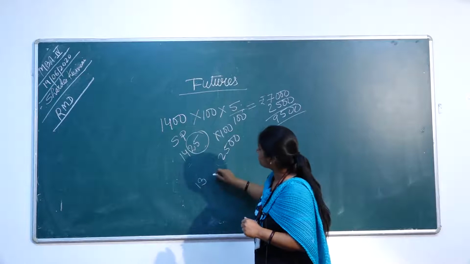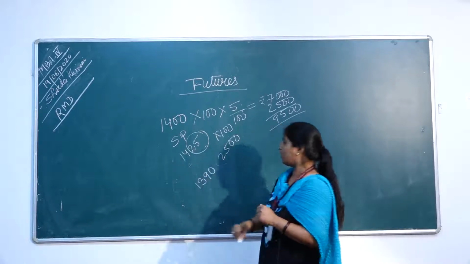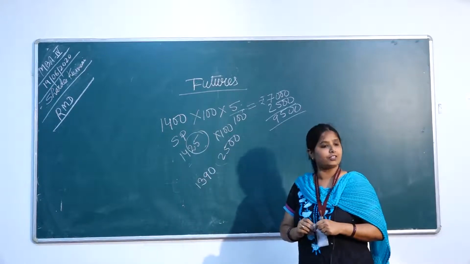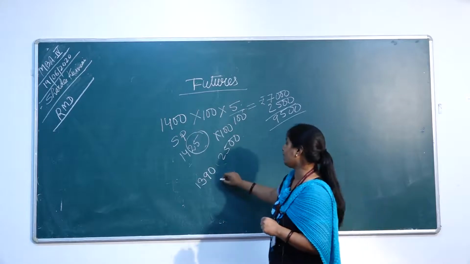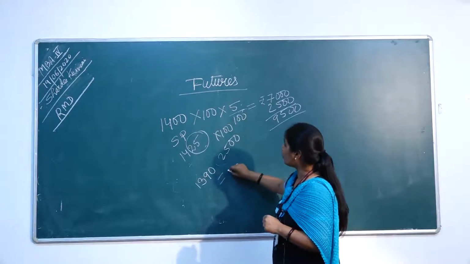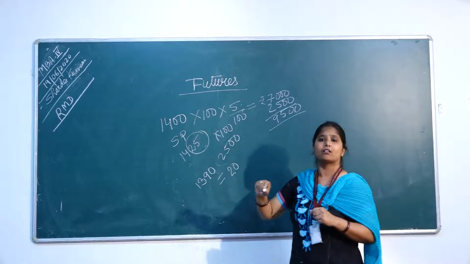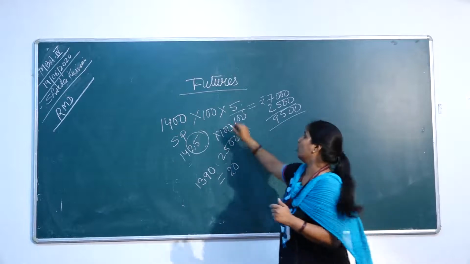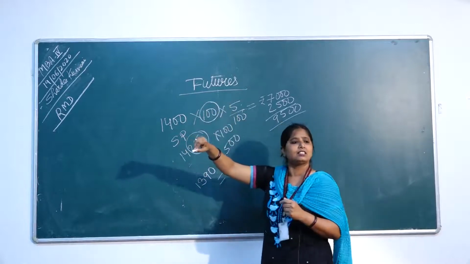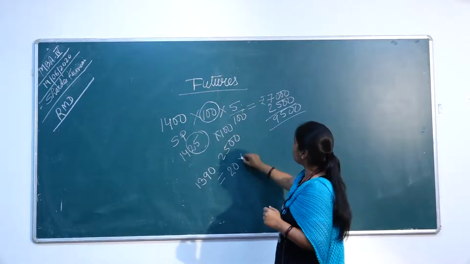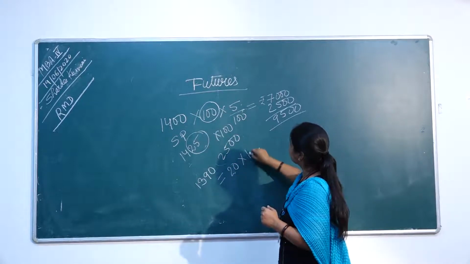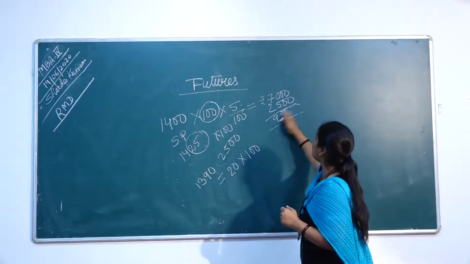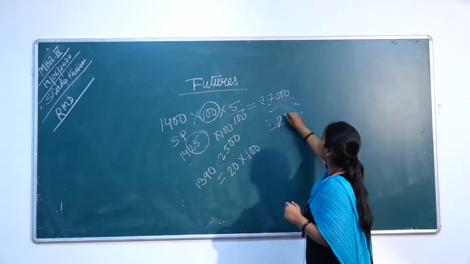Think that the price goes to 1390 at the end of the day. Then you have a loss of 10 rupees per share, and your lot size is 100. How much loss are you suffering? You are suffering a loss of 2000.